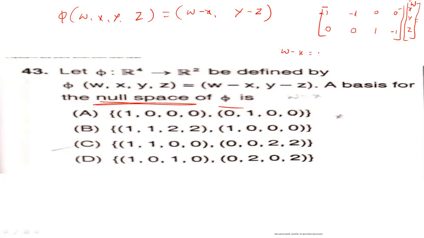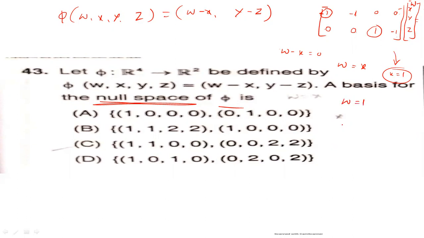So w minus x is equal to 0. W is the pivotal element; non-pivotal elements are x and z. So w is equal to x. If we take x equal to 1, because this is non-pivotal, then w is equal to 1.